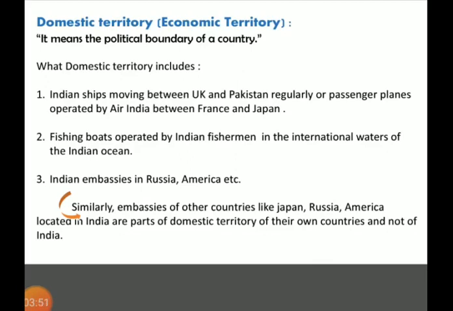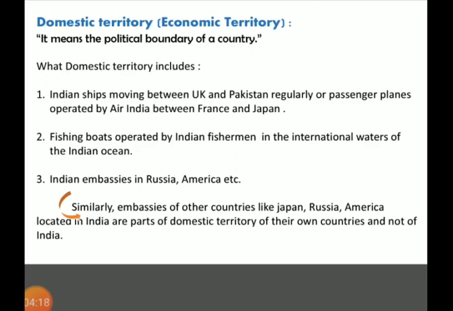So any property or person related to India, but located outside India, will be counted in the domestic territory of India.